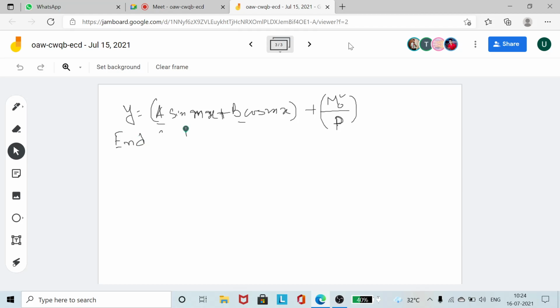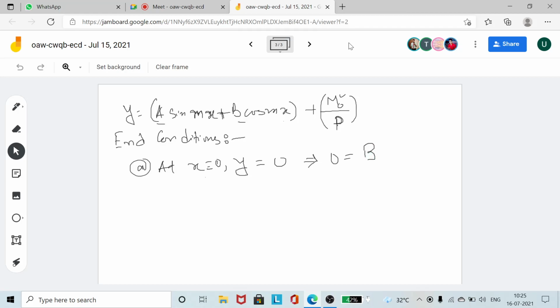The end conditions of the column are at x equal to 0. At x equal to 0, it's fixed, so y is equal to 0. If I put this here, 0 is equal to b, because the sin term becomes 0 and the cos term is 1. So b plus m0 by P is 0, and you get b equal to minus m0 divided by P. So you are able to determine b.